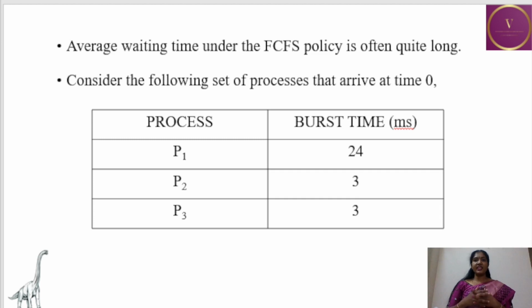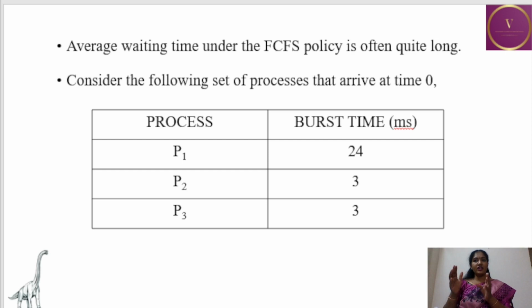Why do they say this? Let us understand this through an example. Consider the following set of processes that arrive at time 0. Process P1 arrives and it requires the CPU. That is, the burst time here is the CPU time. It requires the CPU for